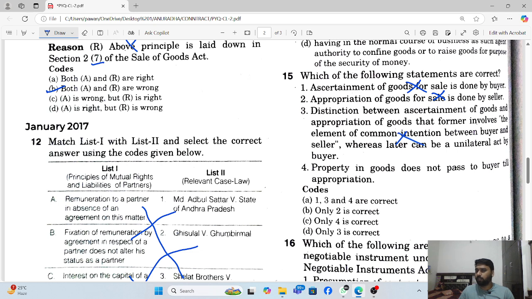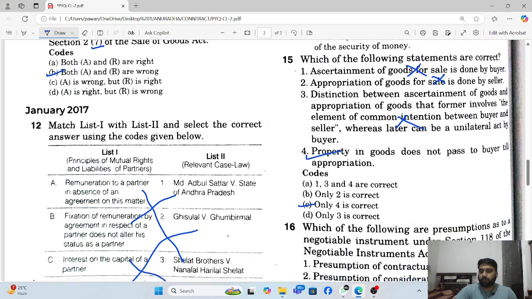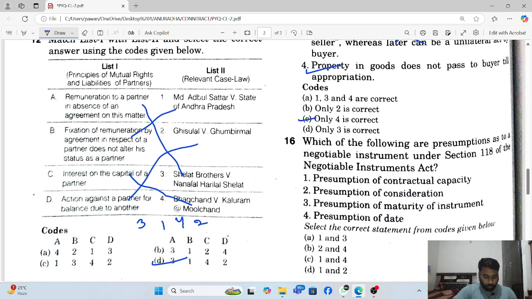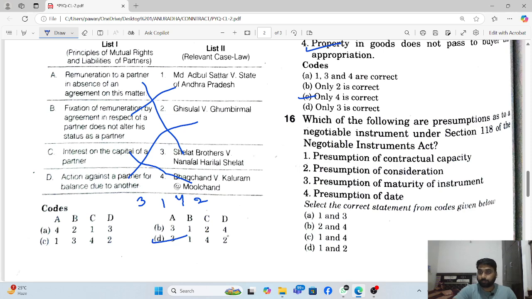No, it cannot be unilateral. Both are to be bilateral, and both have to be made with common intention. Property in goods does not pass to the buyer till appropriation. That is right. Without appropriation, property cannot be transferred from seller to buyer. So only 4 is the correct answer.